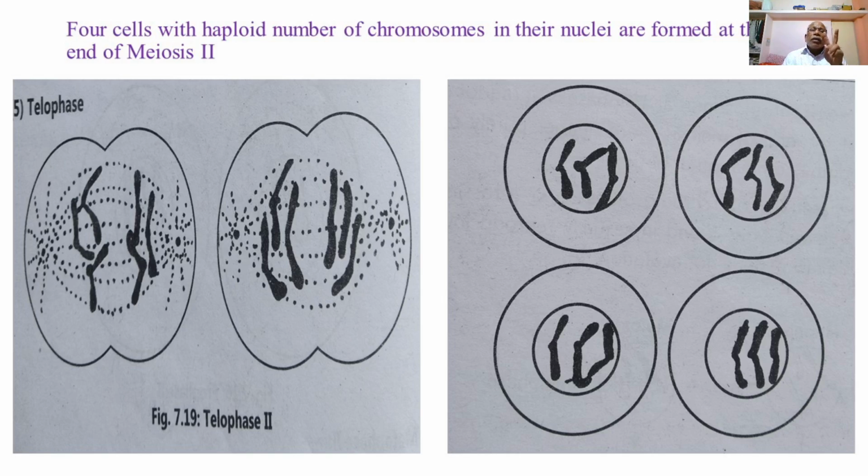Means in both the cells, two daughter nuclei with a haploid set of the chromosomes are formed, as shown in the figure.